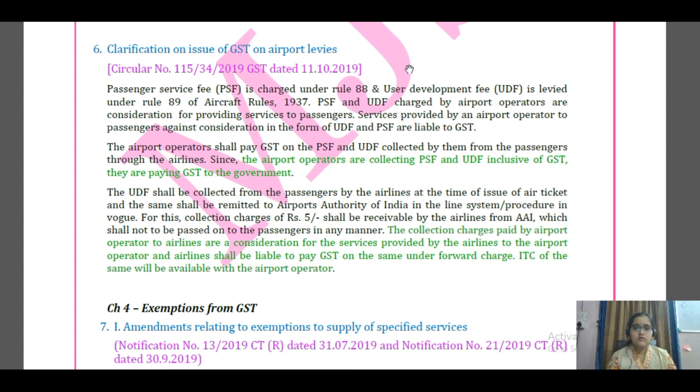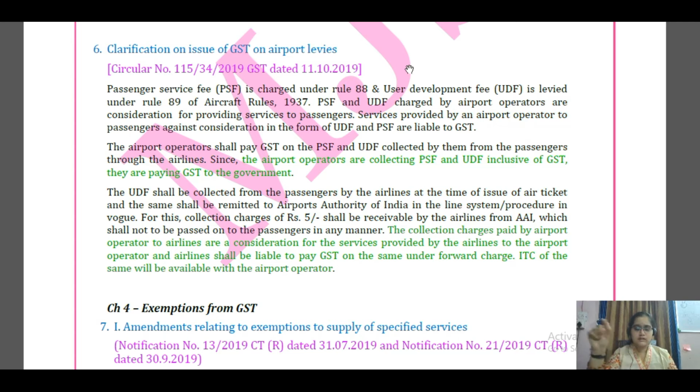Okay, so what will happen here actually? When airlines like Indigo or Trojan issue the ticket, they will specifically provide in the value column that this is the amount which is being charged from the passenger and is collected by the airport operator, and it is included in the value of supply.